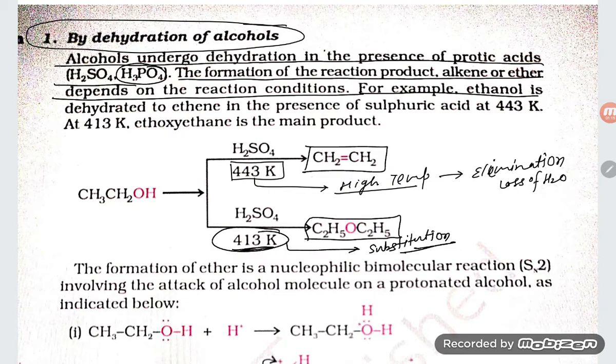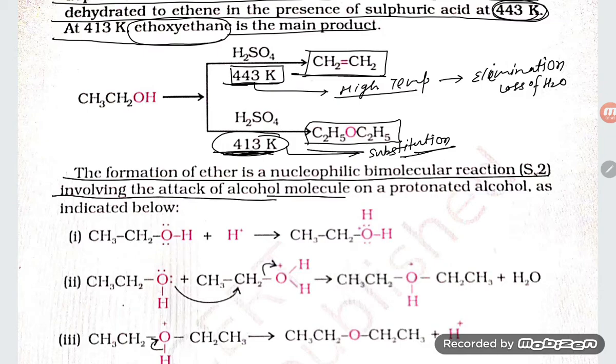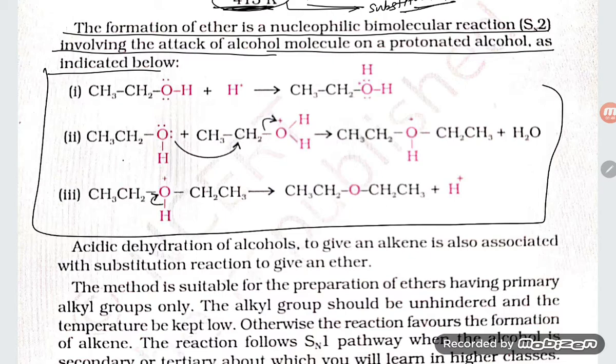For example, ethanol is dehydrated to alkenes in the presence of sulfuric acid at 443 Kelvin, and at 413 Kelvin ethoxyethane is the main product. Okay, so that is the reaction they have mentioned, student. 443 Kelvin gives ethene, and 413 Kelvin gives ethoxyethane. The formation of ether is a nucleophilic bimolecular reaction, SN2, involving the attack of alcohol molecules on the protonated alcohol, as indicated below. So they have mentioned the mechanism, dear student.